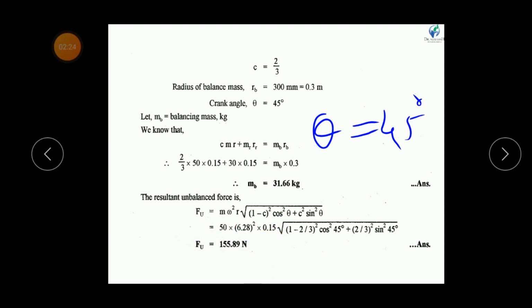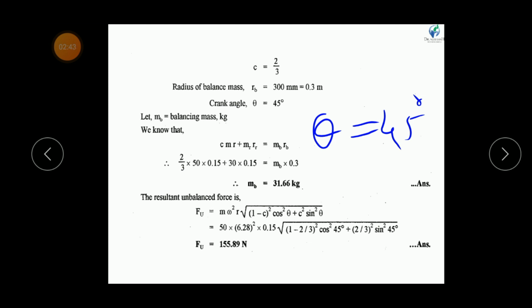So in this example, we have determined the balancing mass and resultant unbalanced force. And we know that in partial balancing, we are not going to balance 100% of reciprocating mass.